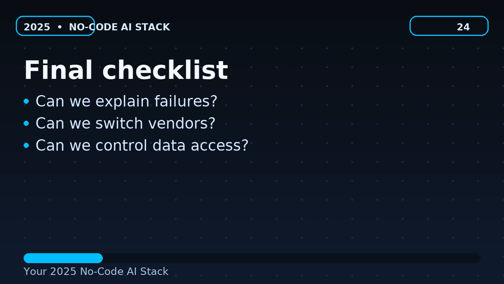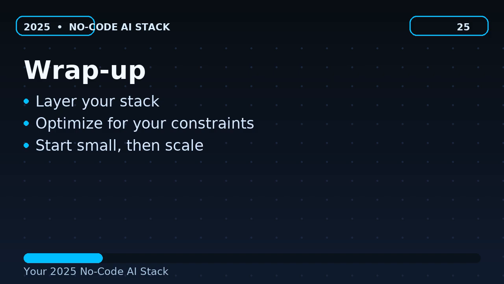Final checklist, on-screen bullets: Can we explain failures? Can we switch vendors? Can we control data access? Voiceover: Before you commit, ask 3 questions. Can we explain failures? Can we switch vendors without rewriting everything? And can we control data access properly?